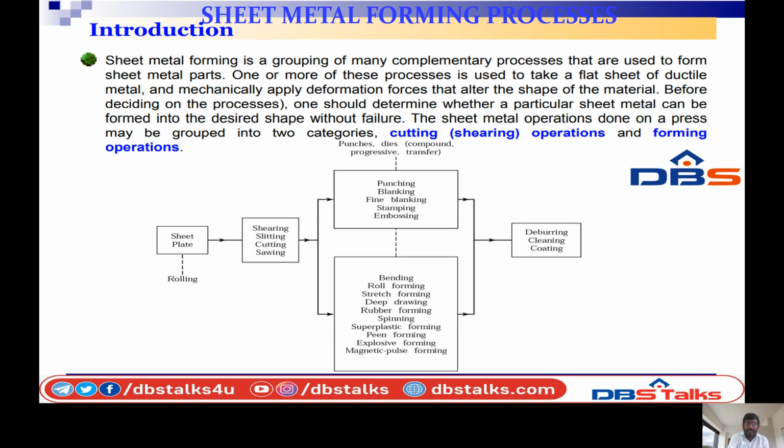One should determine whether the particular sheet metal can be formed into the desired shape without any failure. Finally, the sheet metal operations can be done in two categories: cutting or shearing operations and forming operations. So first of all, we can see the block diagram.